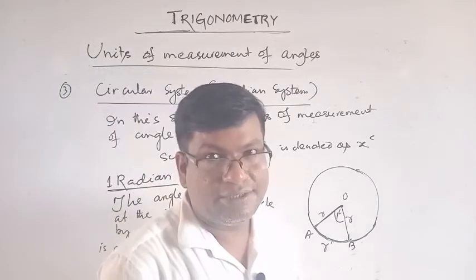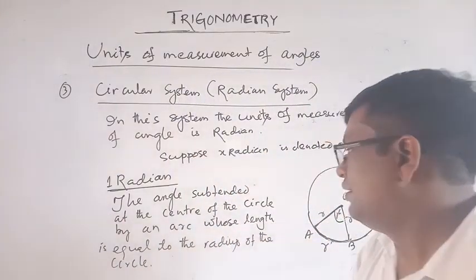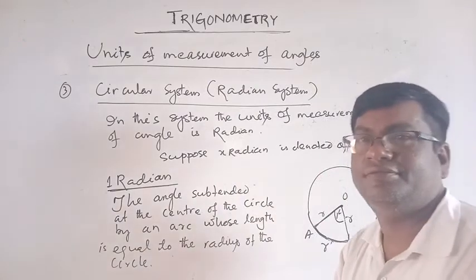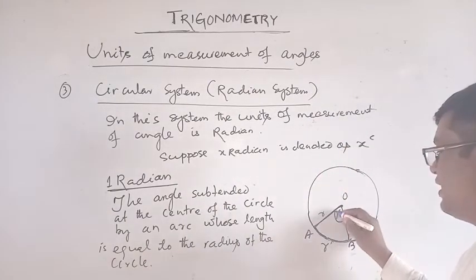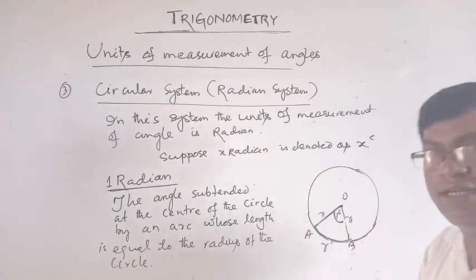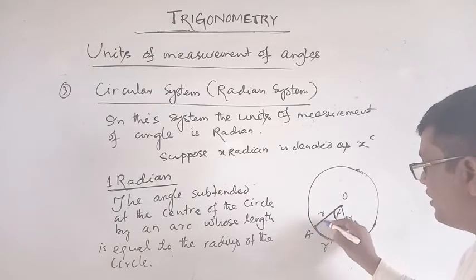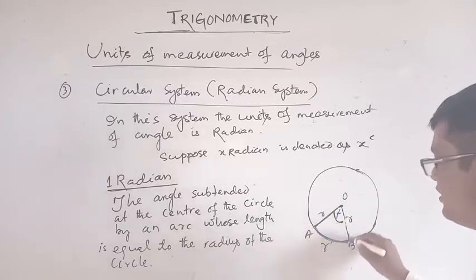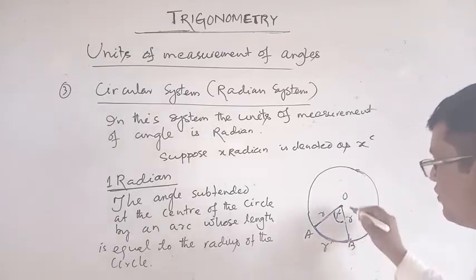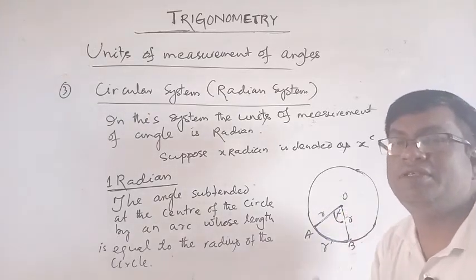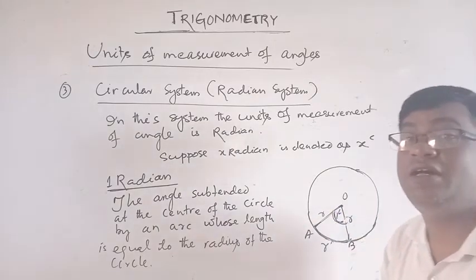Dear students, listen carefully. What is a radian? It is the angle formed or subtended at the center of the circle where the length of the arc is equal to the radius of the circle. That is called 1 radian.